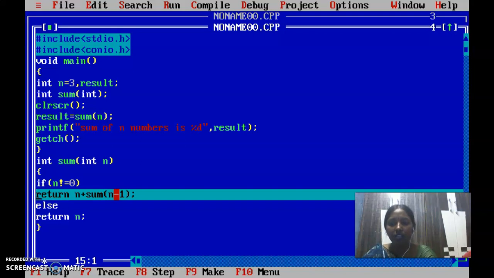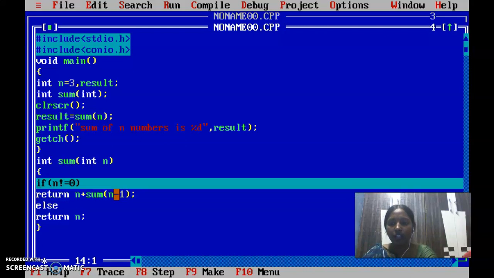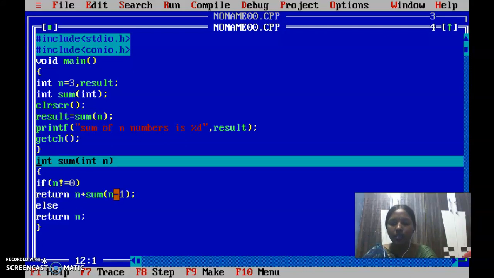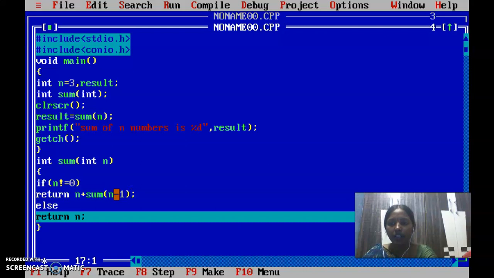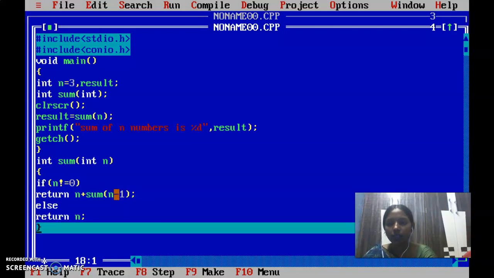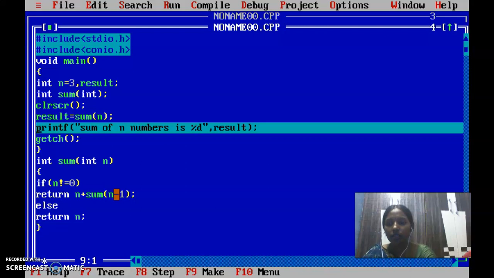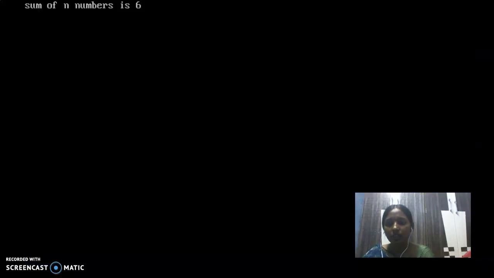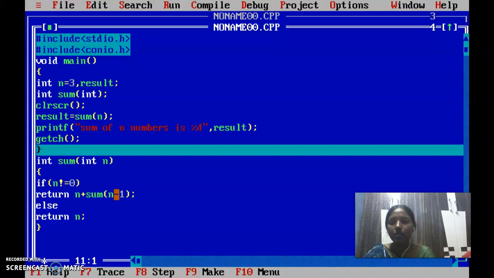3 plus 2, 5. Sum of 1. 1 not equals to 0. 1 plus sum of 0. Now return. Why? Because the condition is false there. Now control moves back to the main function. Now we got the output. So this is a program related to the sum of n numbers. If you take n as 100 instead of 3, 100 plus 99 plus 98, and so on up to 1, it will be calculated.